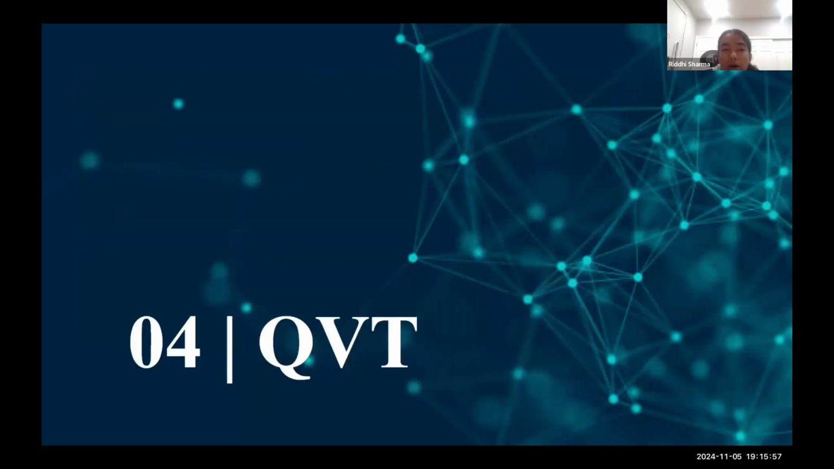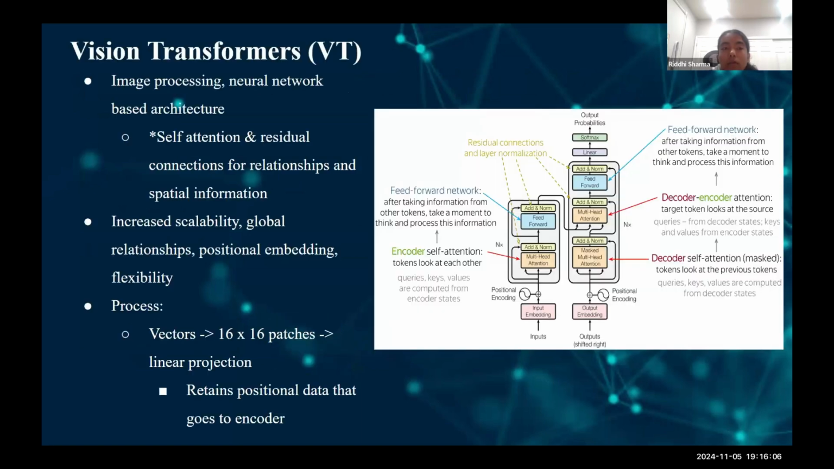So the last algorithm of our model is the quantum vision transformers. Right now, we're working on training and testing. Before we delve into the quantum aspect of this algorithm, let's first analyze the classical vision transformers. Vision transformers are an image processing neural network-based architecture that has recently grown quickly by combining powerful techniques such as self-attention, allowing each element to make relationships with other elements, to the comparison of significant elements for spatial information.